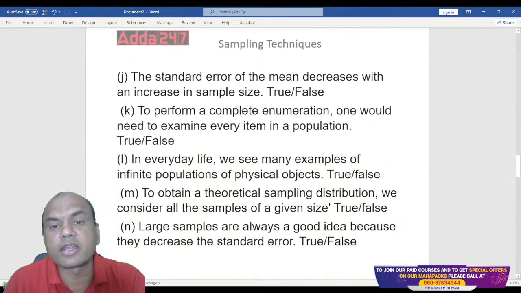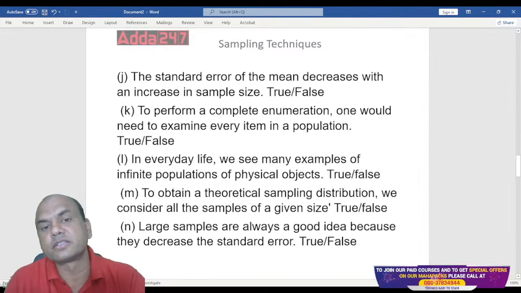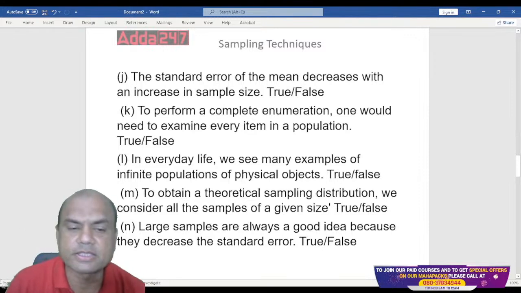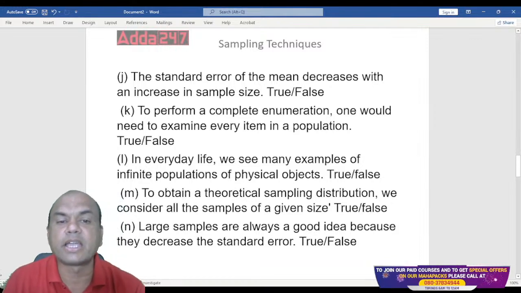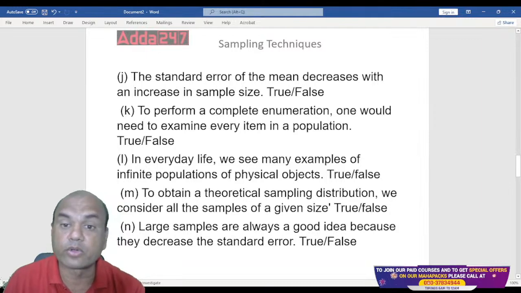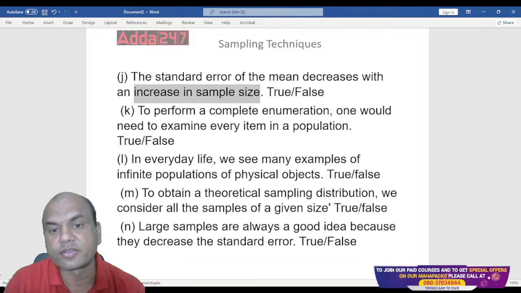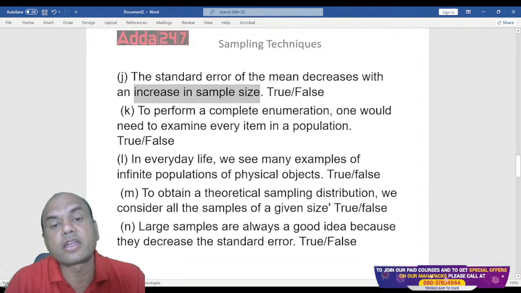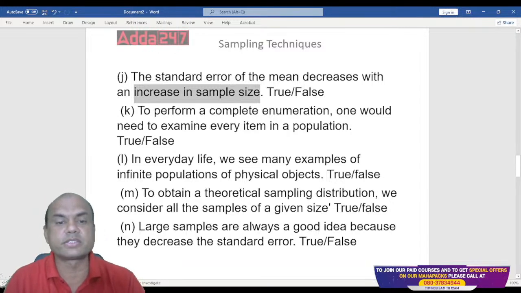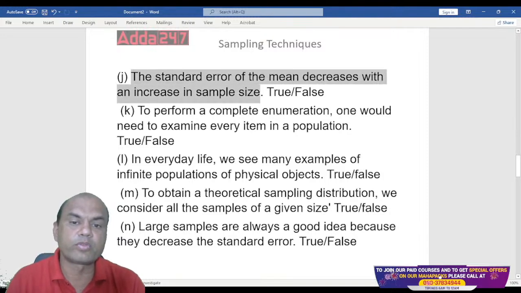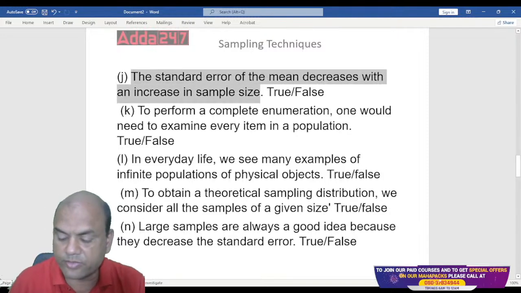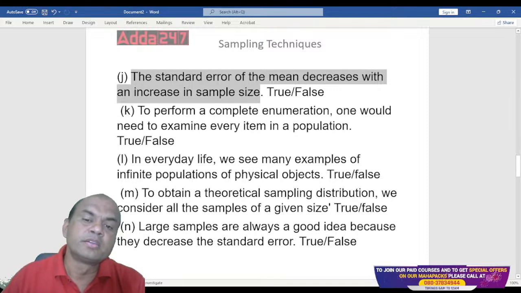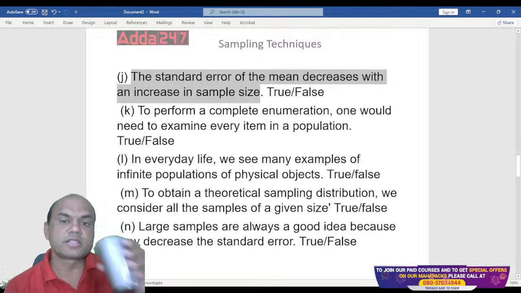The standard error of the mean decreases with an increase in the sample size. As I go on increasing the sample size, will the standard error decrease or will it increase? What do you say? True or false? Type fast in the comment section, everyone.